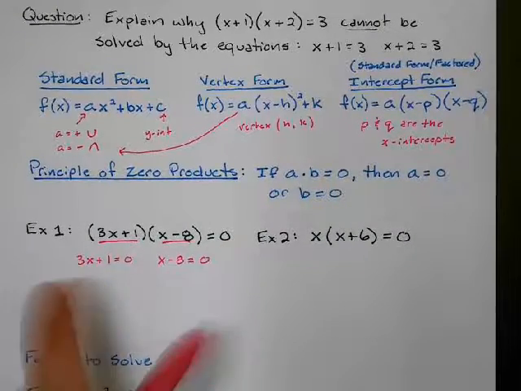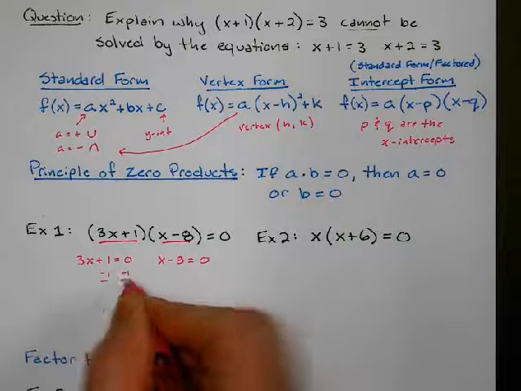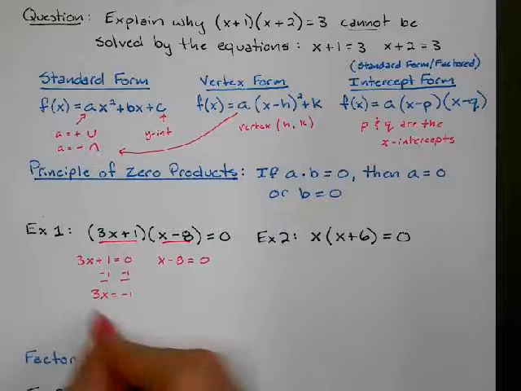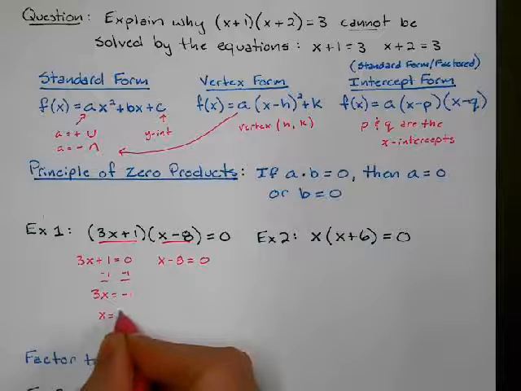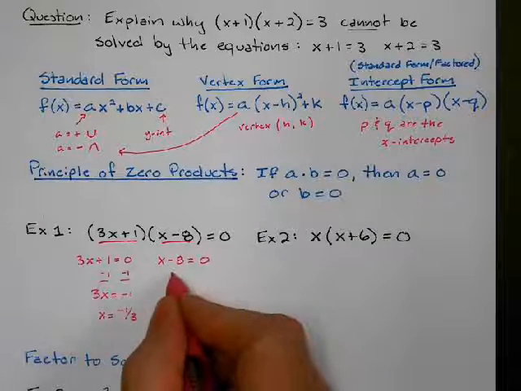So we're going to solve each of these. I'm going to subtract 1 from both sides, and I get 3x = -1. I'm going to divide by 3, and x is -1/3. Over here, I'm going to add 8 to both sides.